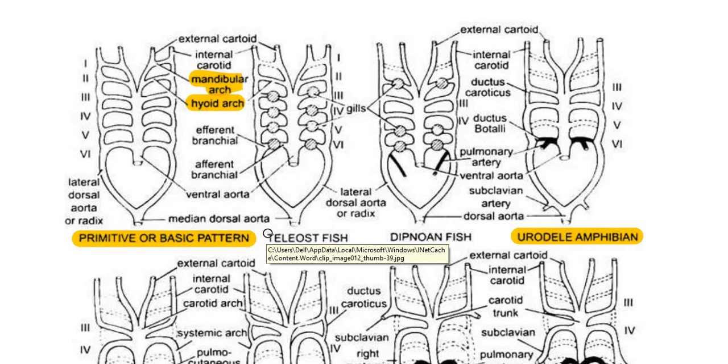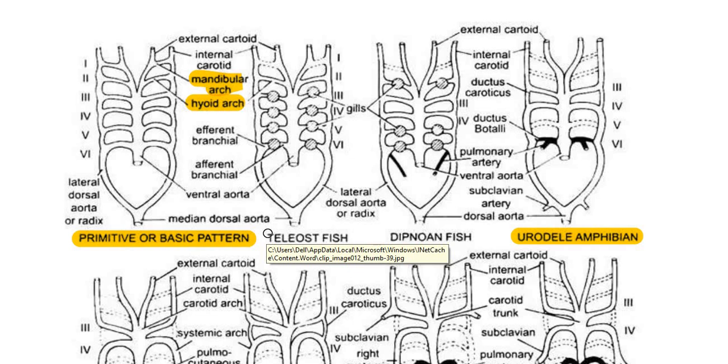As we know, embryonic stages have 6 aortic arches and their number reduces as we go on to the higher vertebrates. But it is also seen that in the case of Amphioxus, a cyclostome, there were about 60 pairs of aortic arches, whereas Petromyzon had only 7 pairs. And Myxine has only 6 pairs of aortic arches.